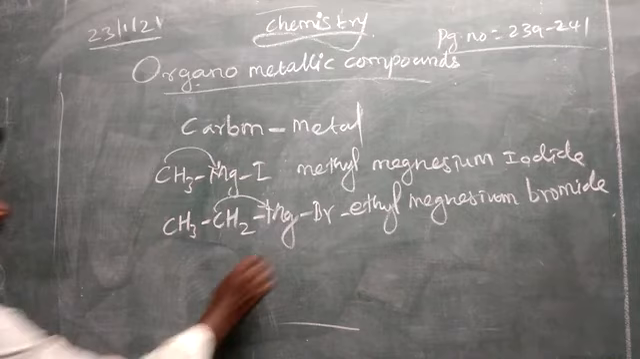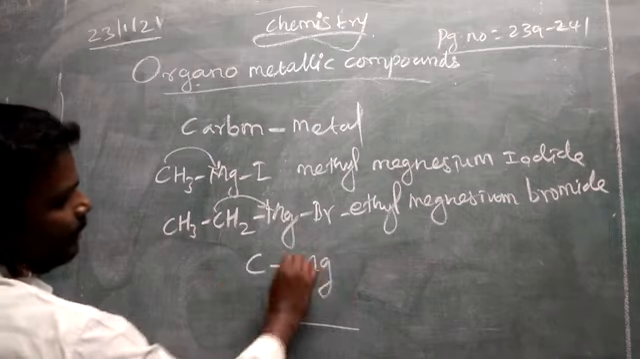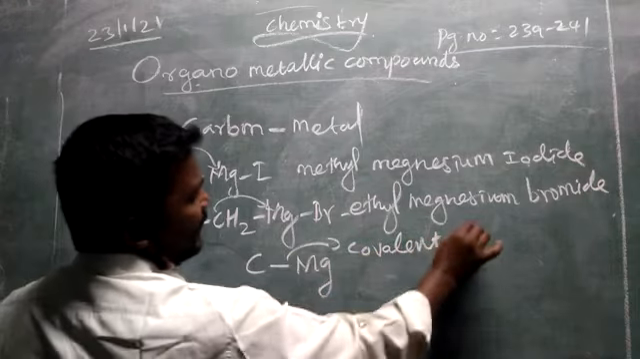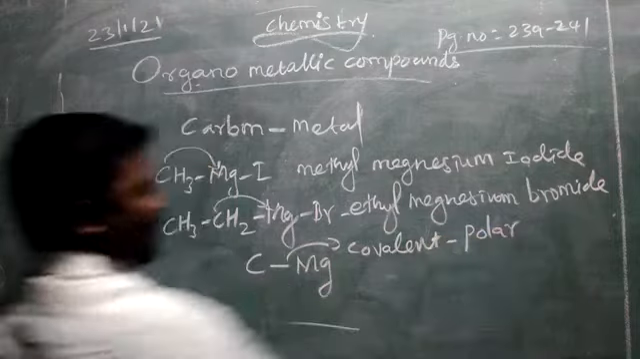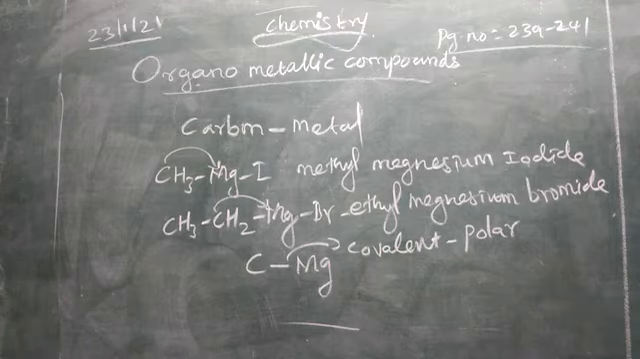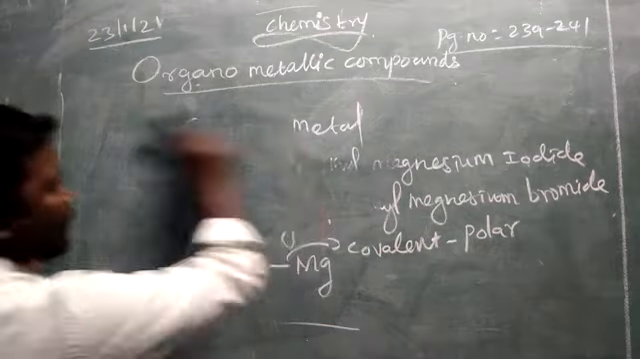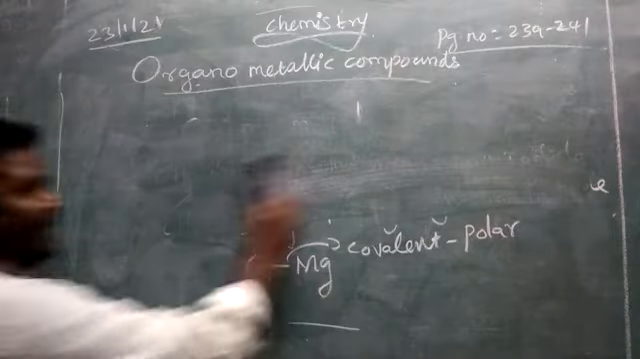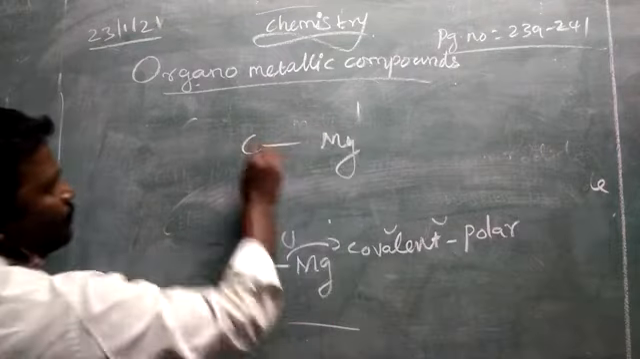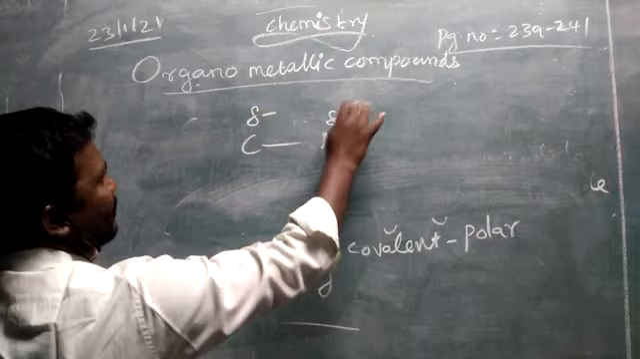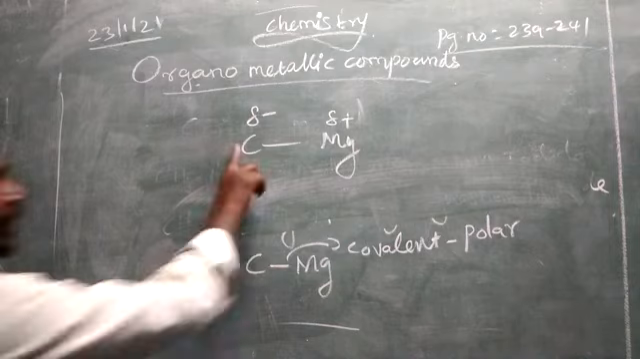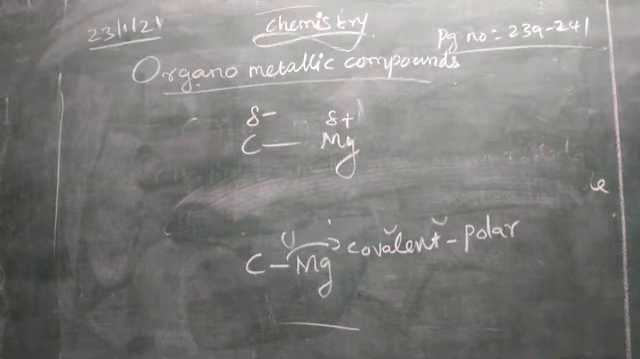See, this carbon-magnesium bond is usually a covalent bond, but it is highly polar in nature. What do you mean by polar in nature? Even though there is mutual sharing of electrons in covalent bond formation, carbon has more electronegative character than magnesium. So it will carry a partial negative charge, and magnesium will carry a partial positive charge. So it will have polar nature in this covalent bond.